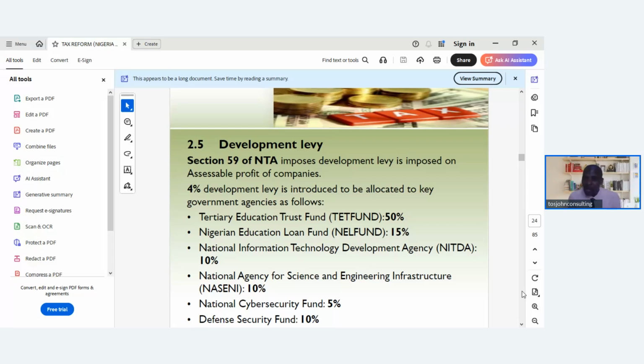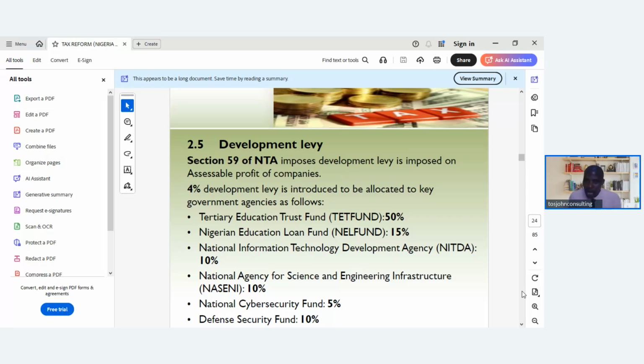But now the development levy has been introduced in place of that. So it will now be 4% on accessible profit as development levy. So 4% development levy is introduced to be allocated to key government agencies as follows. These are how the 4% that will be charged on accessible profit from companies will be allocated. The first one, tertiary education trust fund, that's TET Fund, 50%. That's what they will collect from the 4%.